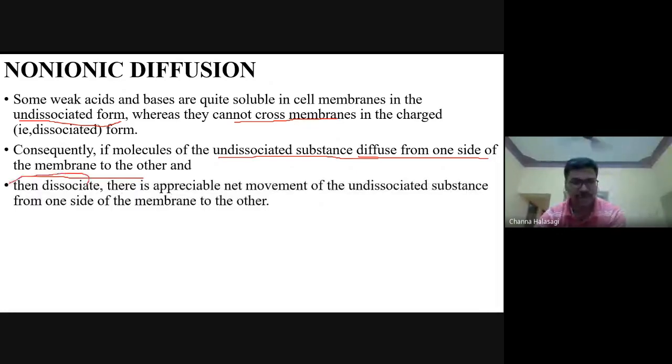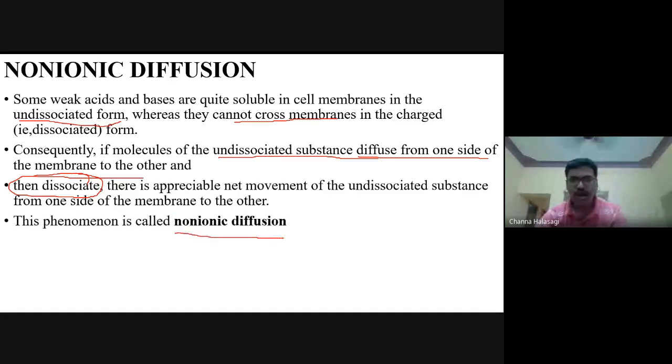After crossing the membrane to the other side, they will dissociate in the other side of the compartment. This is called non-ionic diffusion. Did you understand, guys? On one side of the cell membrane they cannot dissociate. Therefore, they cross the membrane in undissociated form.